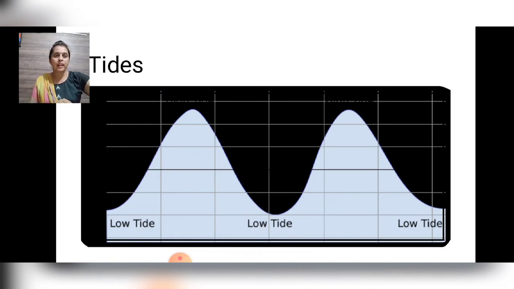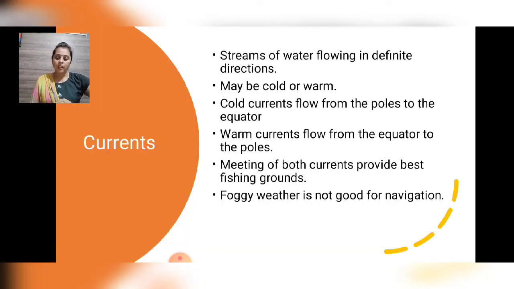Okay, now let's come to the third one. This is a picture of the tide, as I have already shown. Now the ocean currents: we saw waves, we saw tides, now currents. What do we mean? Ocean currents are streams of water flowing in a definite, particular direction. Ocean currents may be warm or cold, so a warm current or a cold water current.